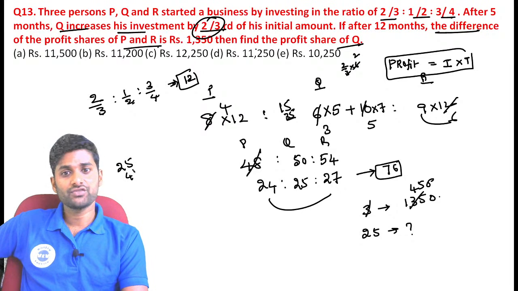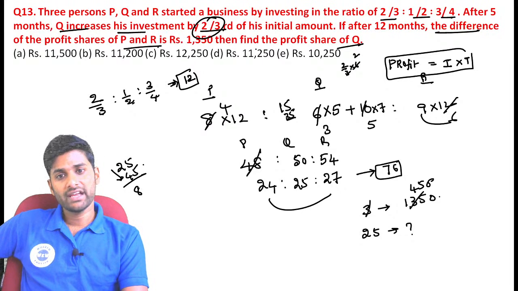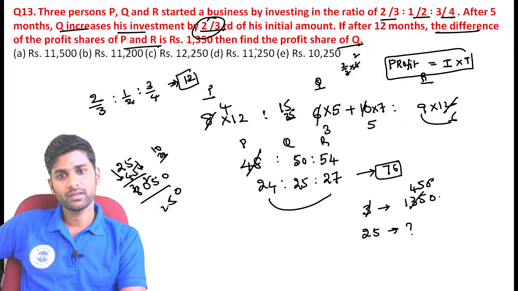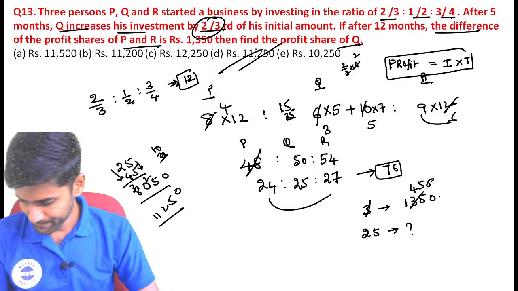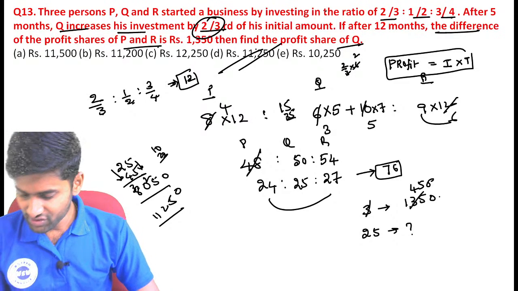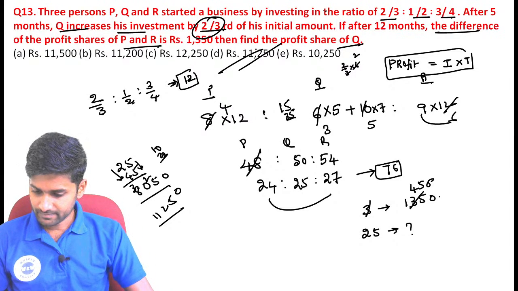So 25 into 45, guys. See, 4 twos are 8, 2 fives are 10, 4 fives are 20, 5 fives are 25, and again we have a 0. The value becomes 11,250. So this is the correct answer. 11,250 is the correct answer.